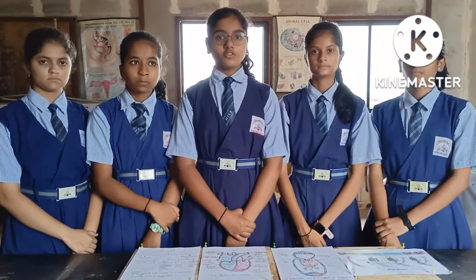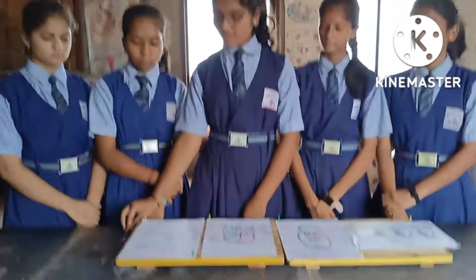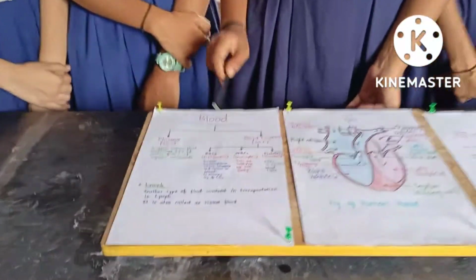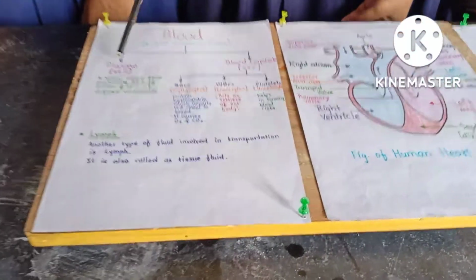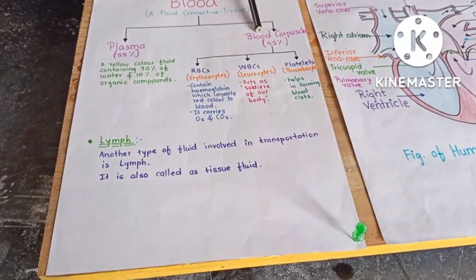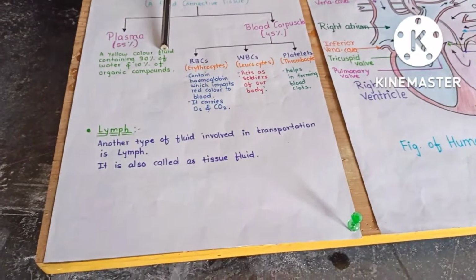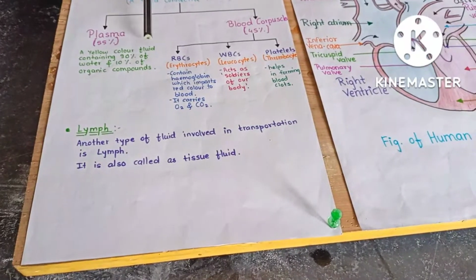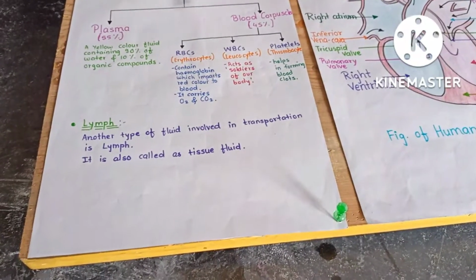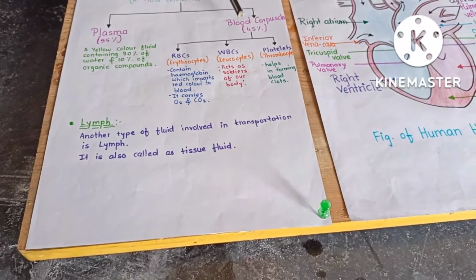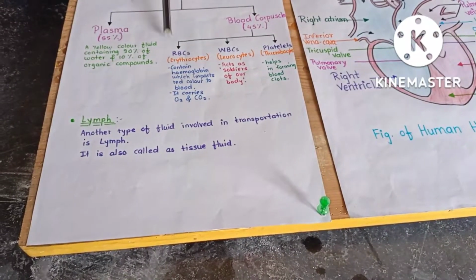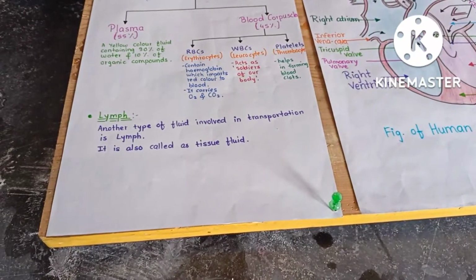It consists of blood, blood vessels, and heart. I will explain about blood. Blood is a fluid connective tissue. Blood contains 55% plasma and 45% blood corpuscles. Plasma is a yellow color fluid containing 90% water and 10% organic compounds. There are three types of blood corpuscles: RBCs, WBCs, and platelets.